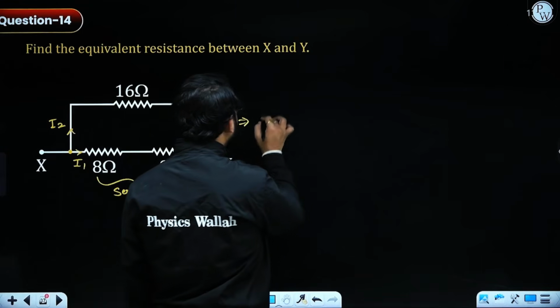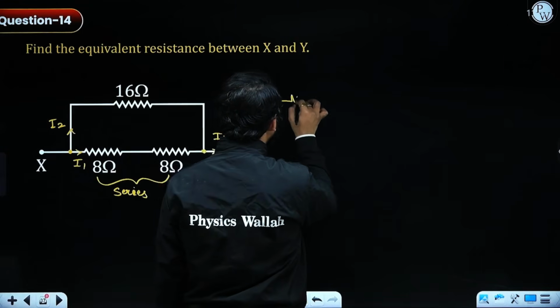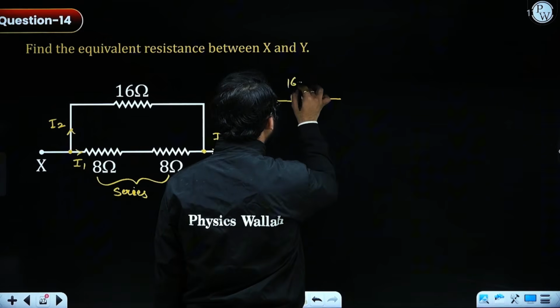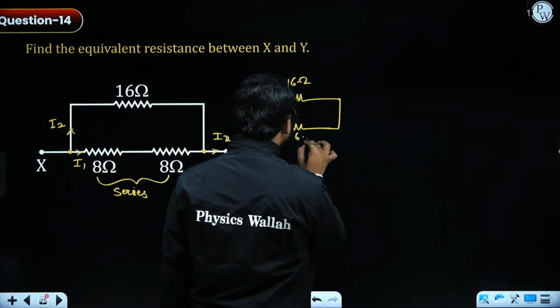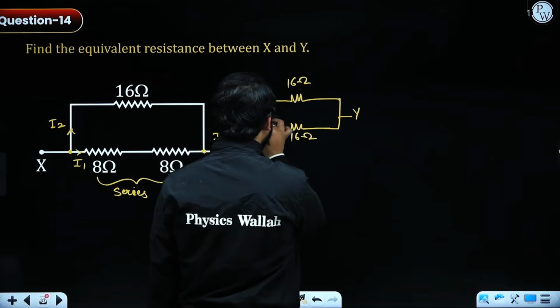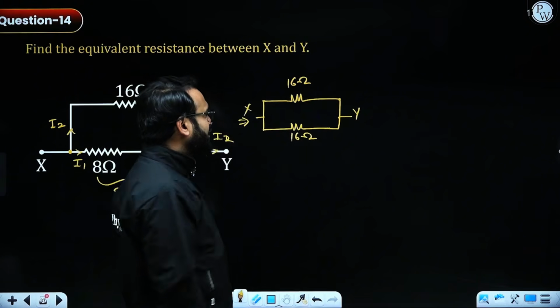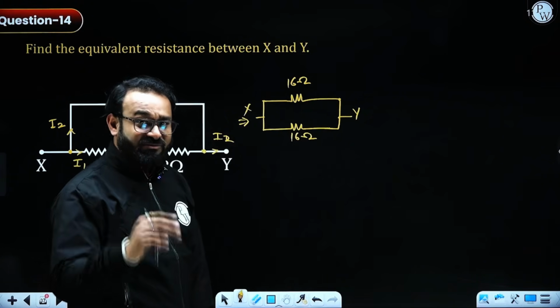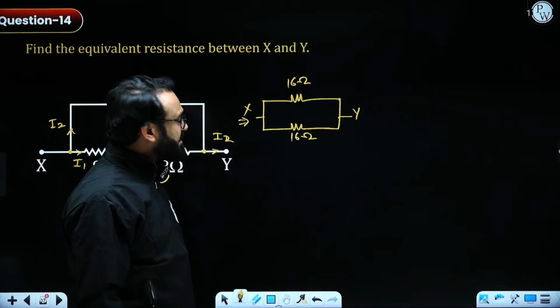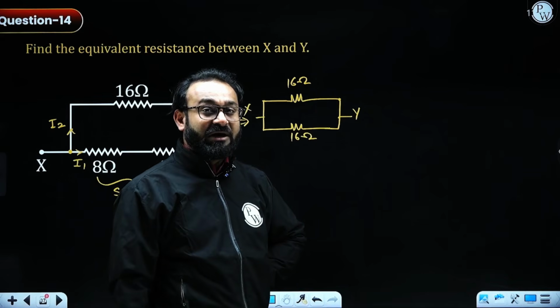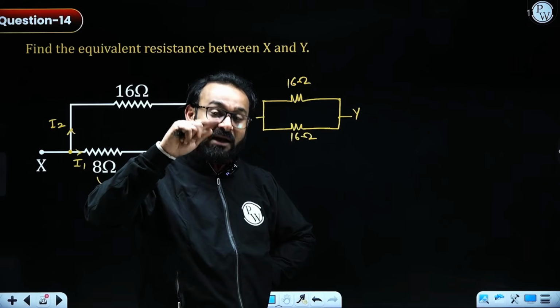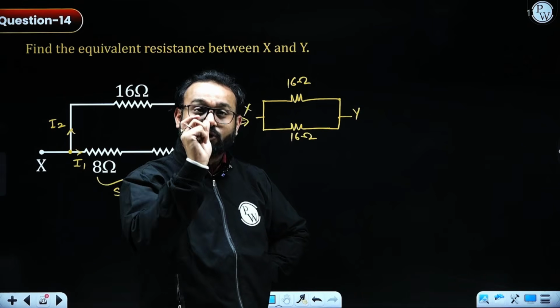So let's do this. The final circuit that we are going to get will be this 16 ohm, this will be 8 plus 8, 16 ohm, this is Y and this is X. There are two ways of solving such questions. We are having 16 ohm and 16 ohm, the values are same. There are two resistors, so our equivalent will be R by N. According to this, R by 2, the answer should be 8 ohm.